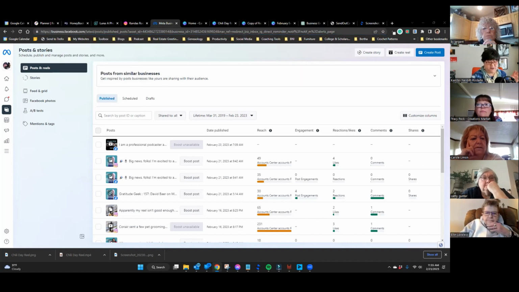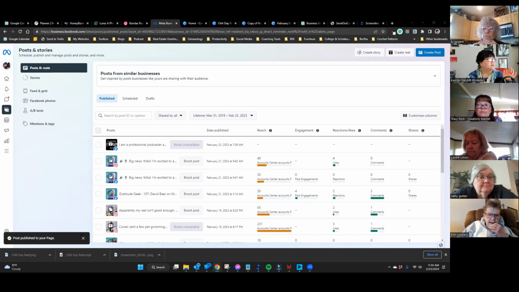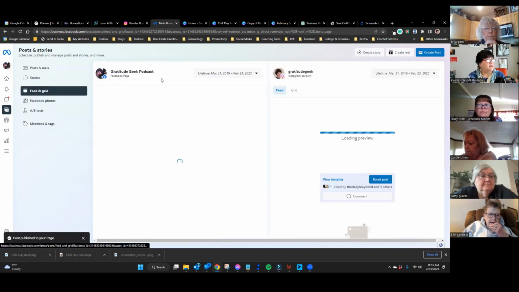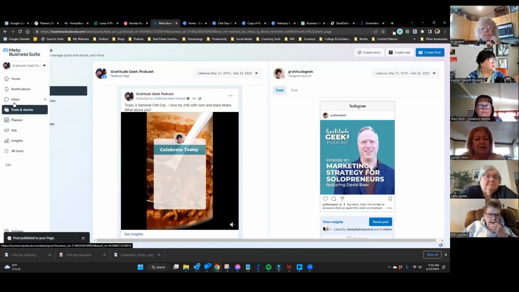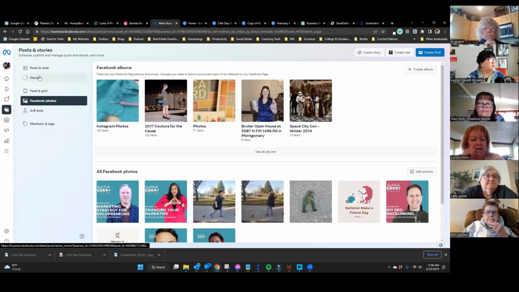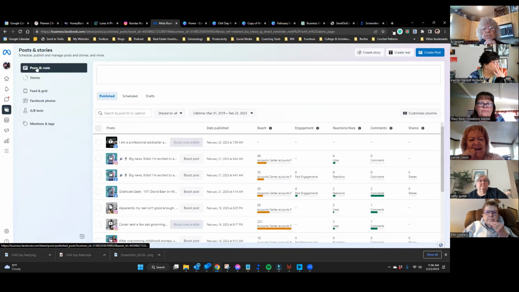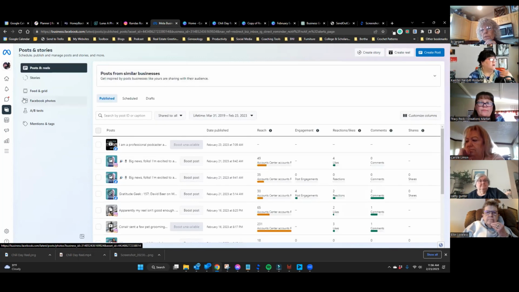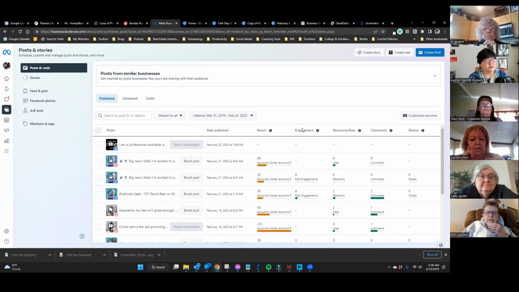So Meta Business Suite, if you have a business account for Instagram and you have a Facebook page for your business, then you can use Meta Business Suite to schedule stuff. So you can see stuff that's posted in the past. You can see the photos that you have on your Facebook wall. You can post stories and see stories. You can see stuff that you've posted before and how engaged they were. So, if you want to know if something that you posted was worth something, you could sort by engagement. You should be able to sort by engagement. Oh, it doesn't let you sort by.